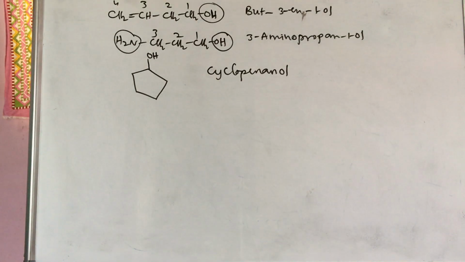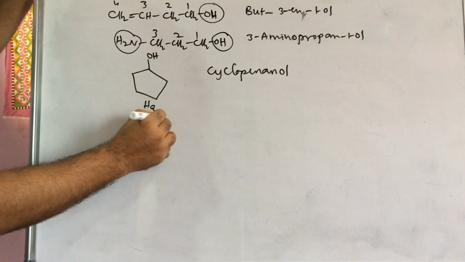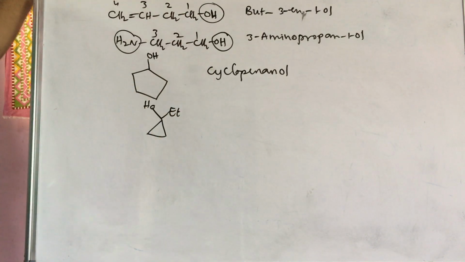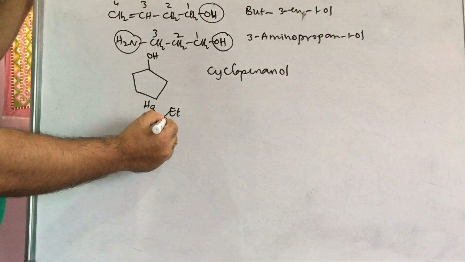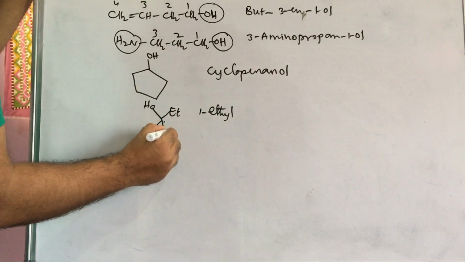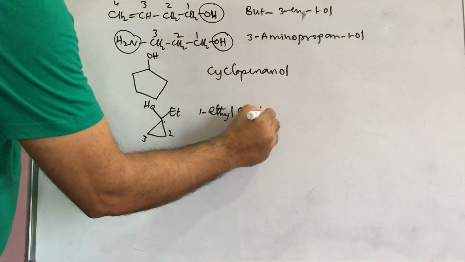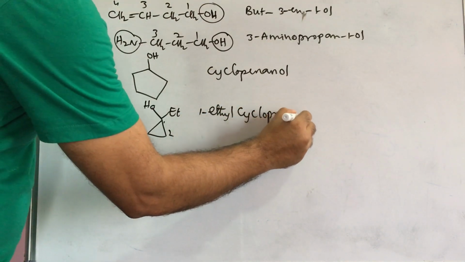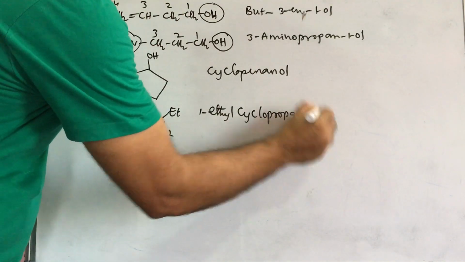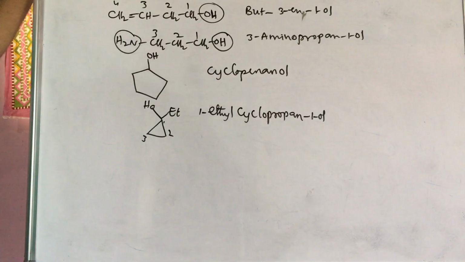Next one, if you change it like this, OH and ethyl, then what is the name of this compound? If you give numbers here, then 1-ethyl, 1, 2, 3, 1-ethyl cyclopropane, e removed, 1-ol. 1-ethylcyclopropan-1-ol.